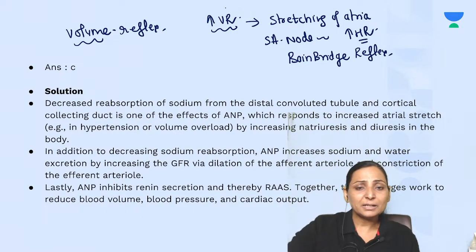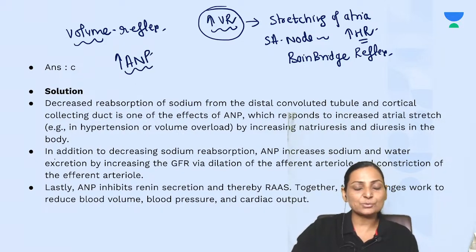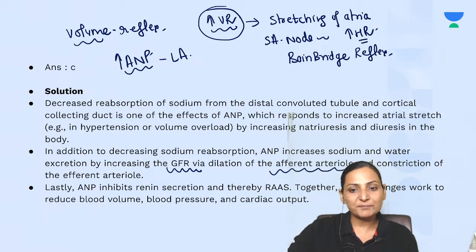But increase in the volume is also going to bring about the stretching of the atrial receptors, which bring about increase in the secretion of ANP, that is atrial natriuretic peptide, which is coming from the atrium. This atrial natriuretic peptide causes increase in the GFR because it causes dilatation of the afferent arteriole. It basically causes the relaxation of the glomerular mesangial cells.